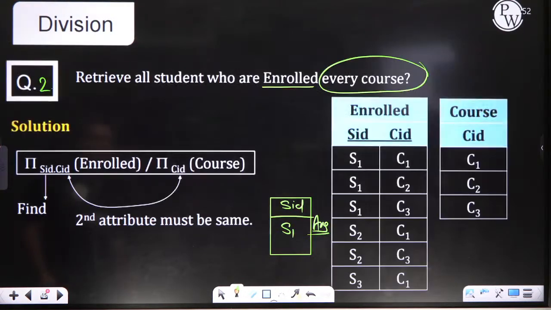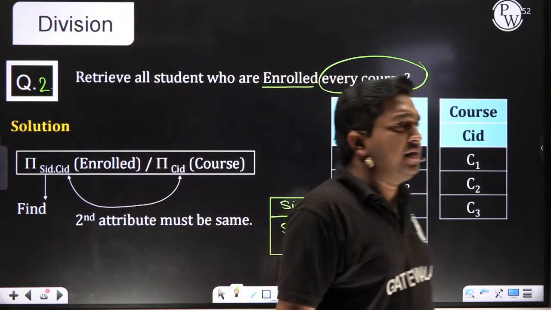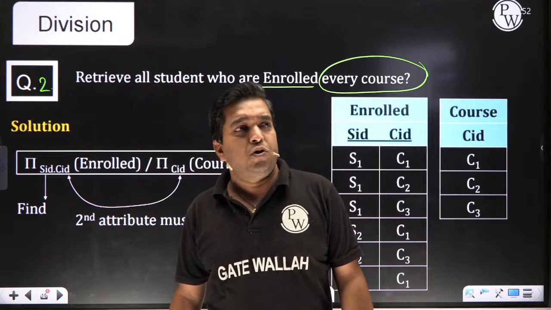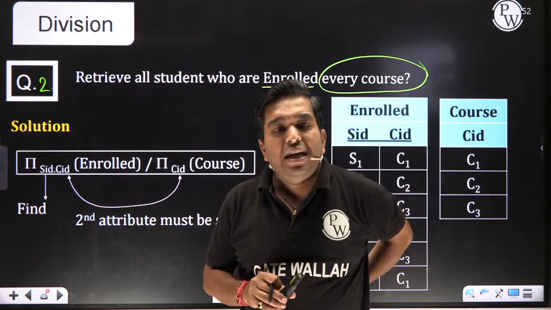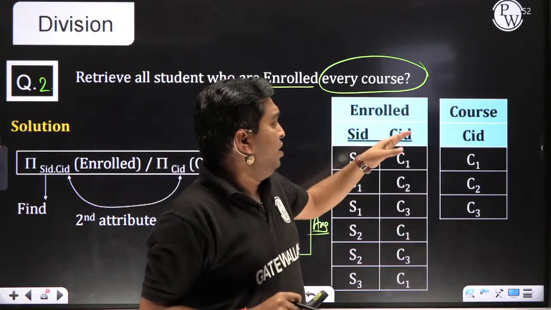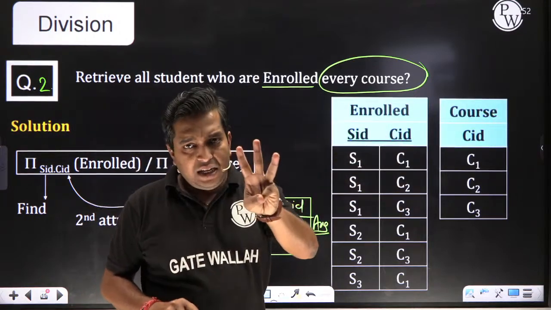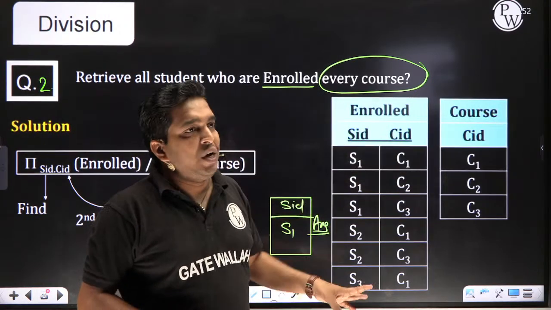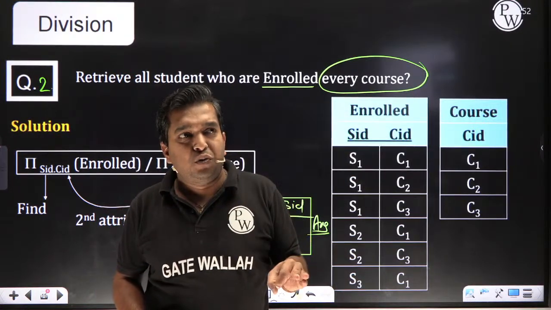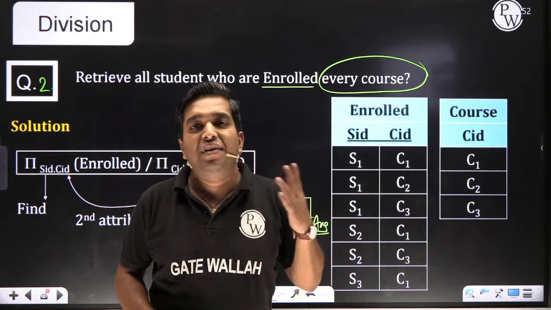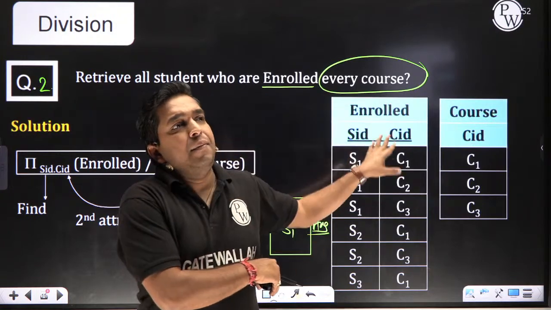Now, if I am giving one assignment, listen carefully. Forget that this is course or enrolled; assume these are students and these are classes. There are a total of three classes and three students. I want to know the ID of the student who attended every class. So let me know how you would find it. But the condition is that the table is not given.